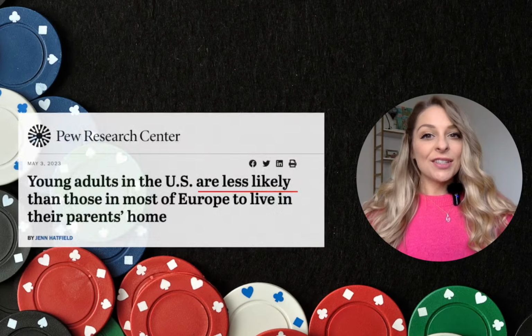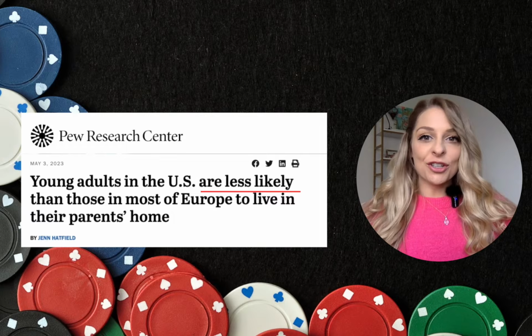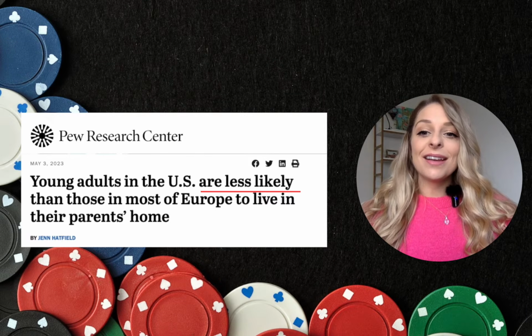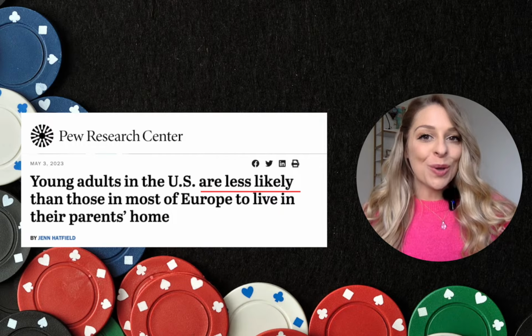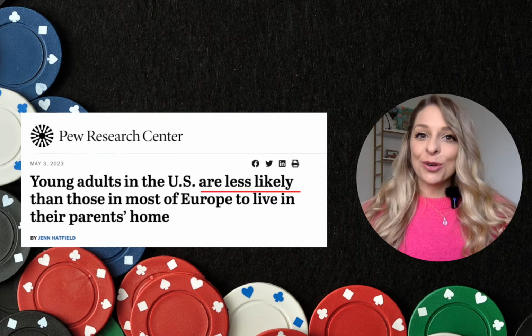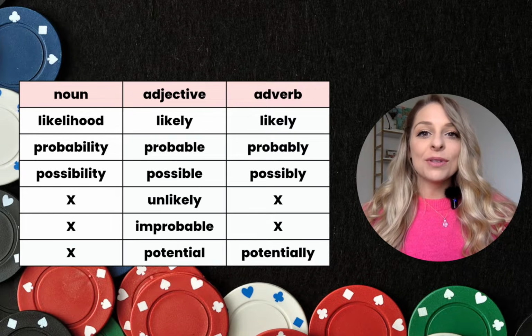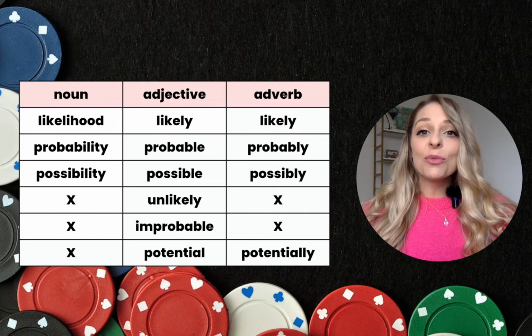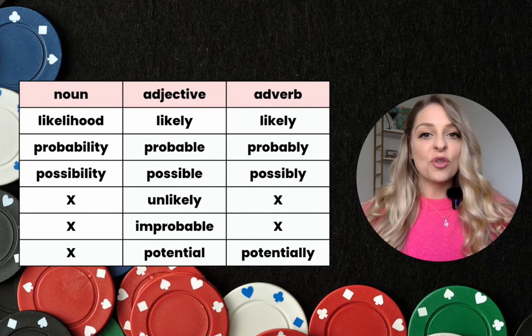Okay, now back to the topic of probability. So I was reading about a research study done by the Pew Research Center, and they said young adults in the US are less likely than those in most of Europe to live in their parents' home. And I thought this topic was really interesting, but I also thought it was a great opportunity to share with you some of these words, which are related to likelihood and probability.